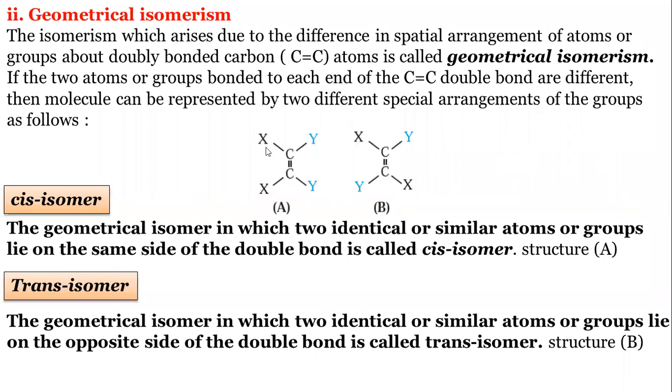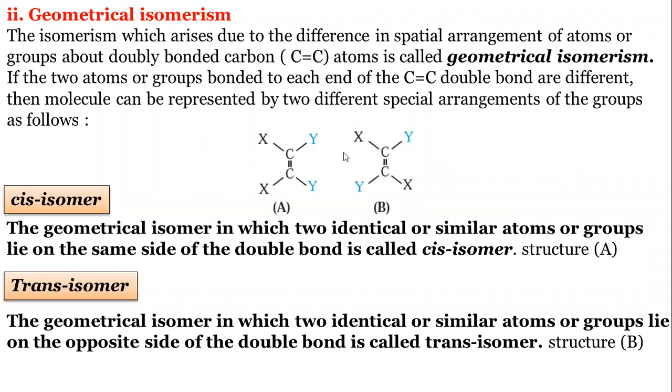Here XX are identical groups, and YY are also identical groups. When these are on the same side of the double bond, it is called cis isomerism. This is structure A. And when the similar groups are on the opposite side of the double bond, it is called a trans isomer.